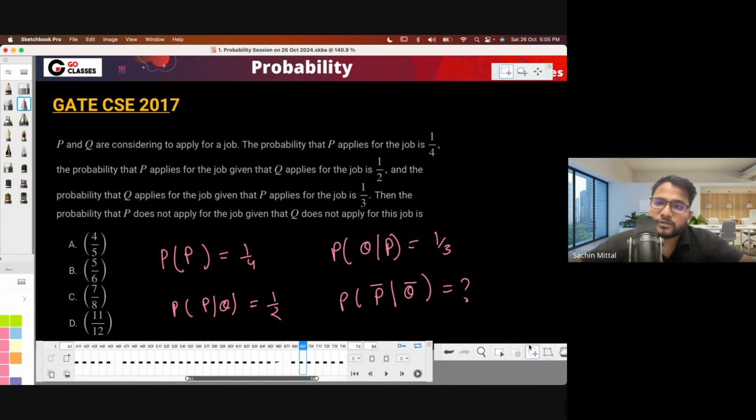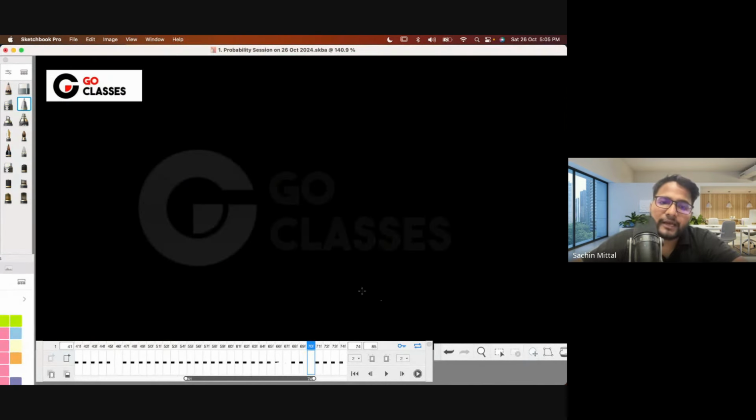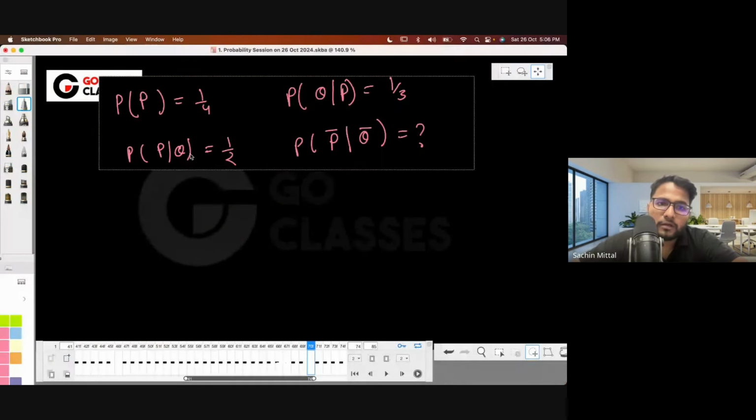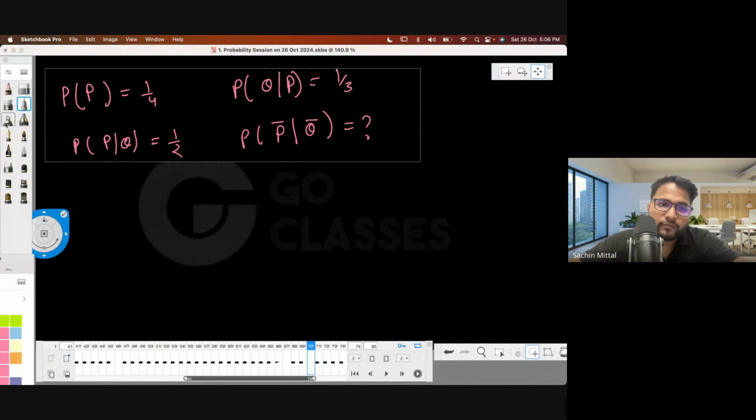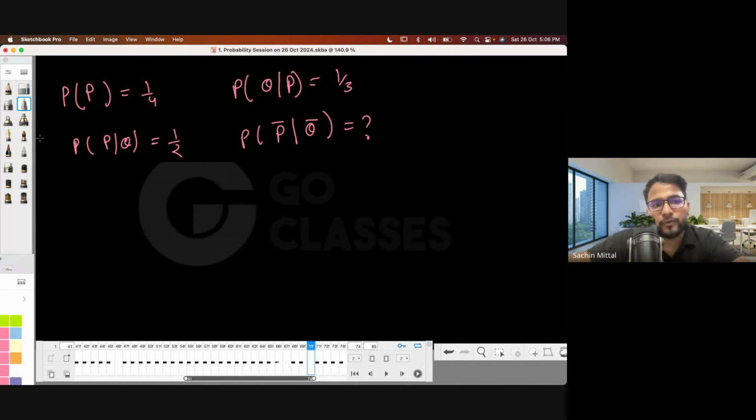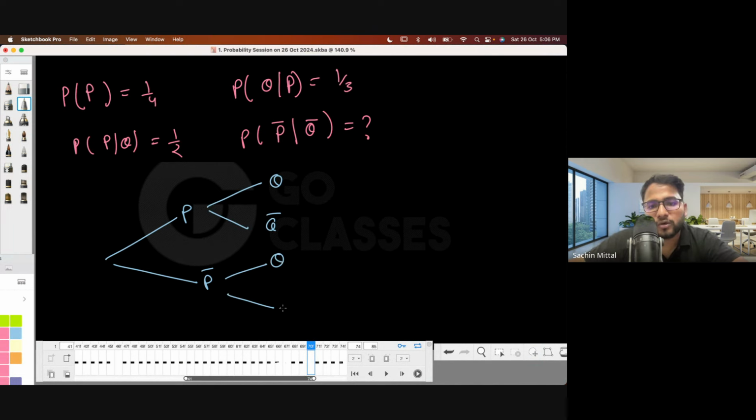Now, let me go to the next page and ask you one thing. Which tree diagram will you prefer? For example, will you start from P applies for the job, or P does not apply for the job, and then Q applies for the job, and Q does not apply for the job? You can prefer anything based on your convenience.